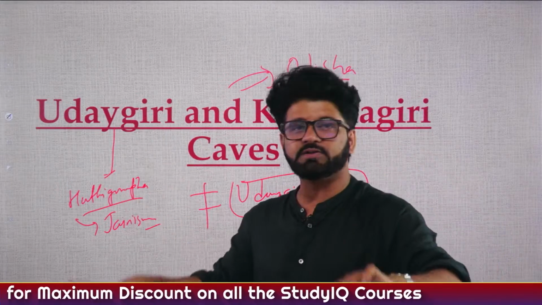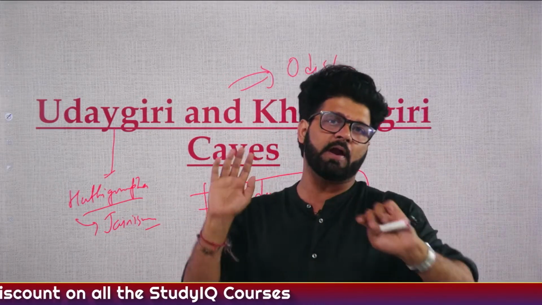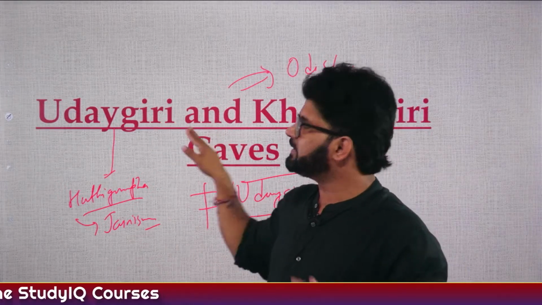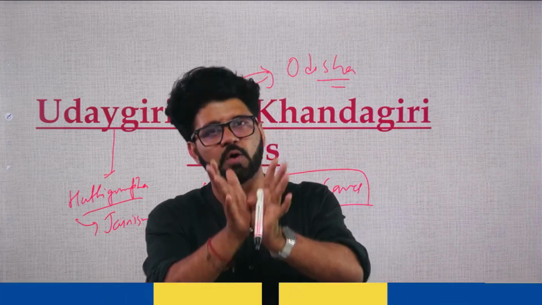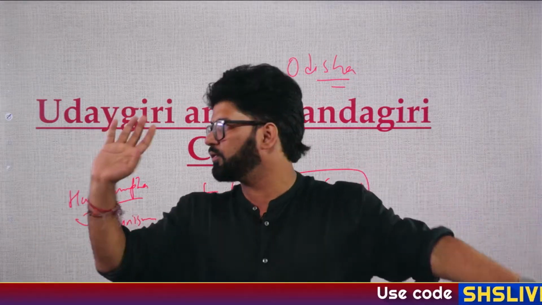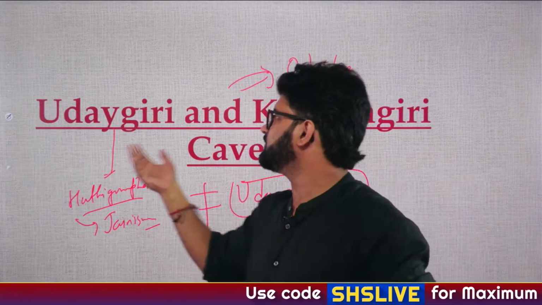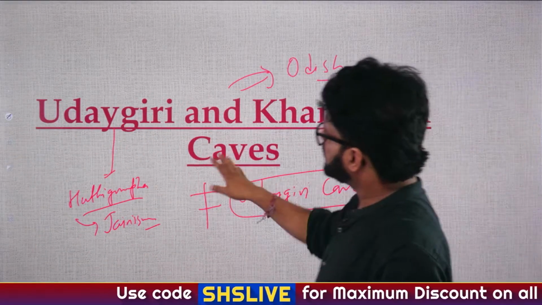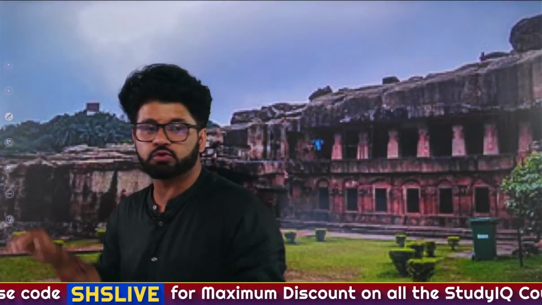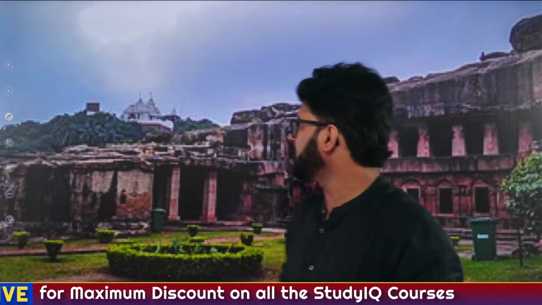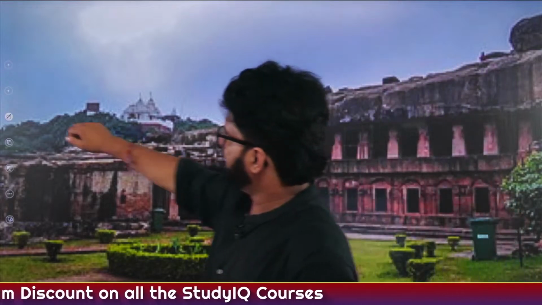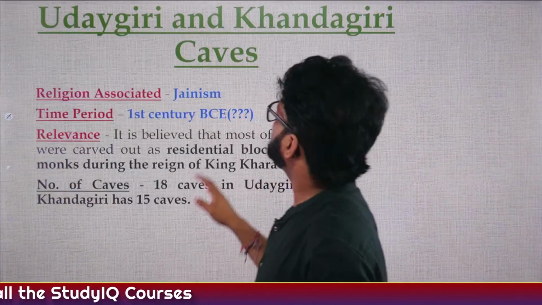In the Hathi Gumfa inscription, Khadavela talks about giving patronage to Jainism, and he made these caves, Udayagiri and Khandagiri caves, for Jaina people so that they can reside in these places. Please don't equate Udayagiri and Khandagiri caves to Udayagiri caves. They are different. So Udayagiri and Khandagiri caves: Jainism, Khadavela and Hathi Gumfa inscription.